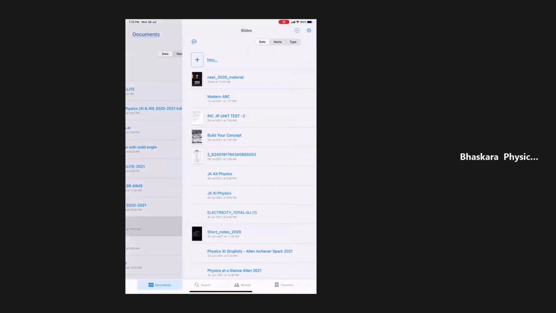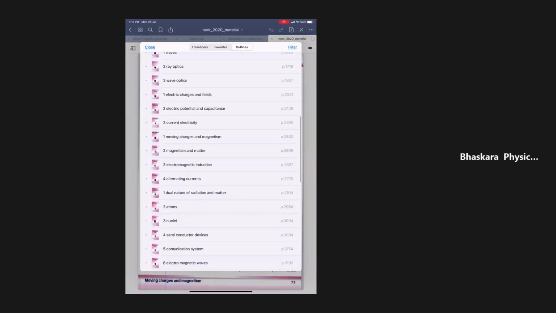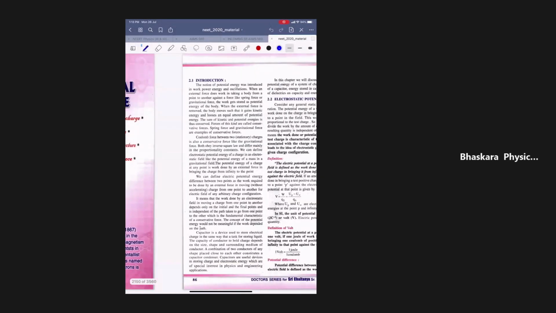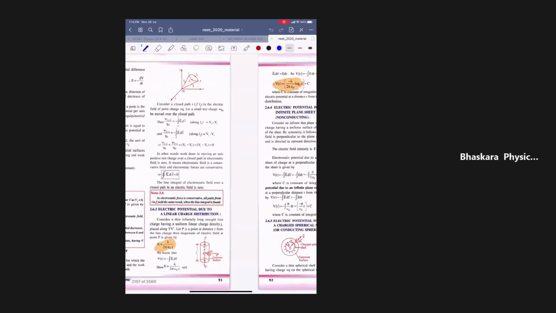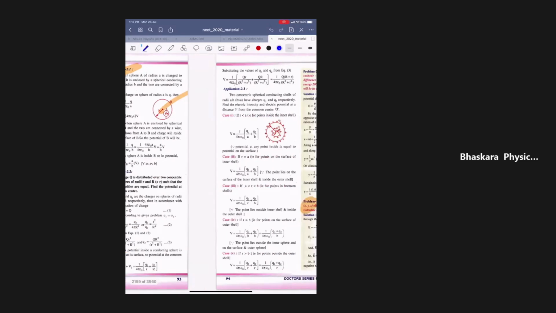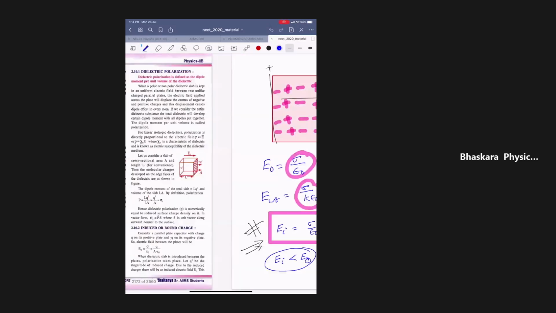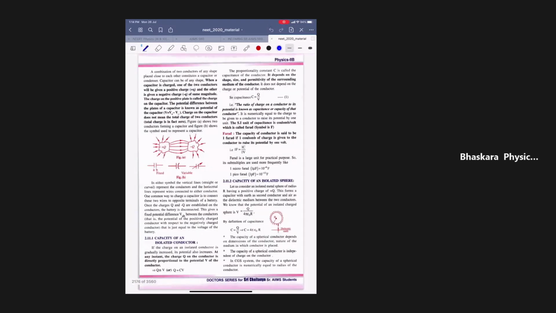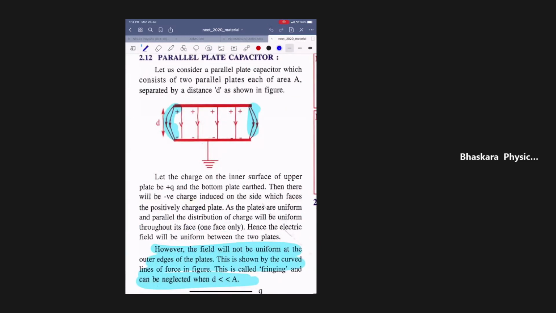See here, I will show you. This week, all the subjects, they gave out-of-syllabus questions. What we keep on mentioning, they keep giving like that. Let us check this one. I will show you what the fringing effect is.